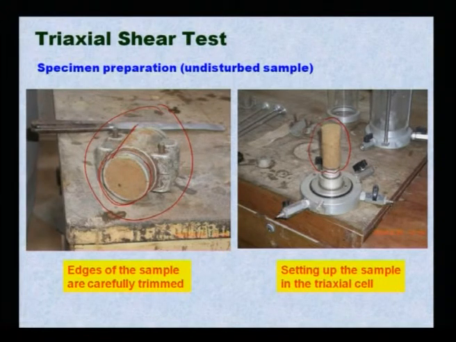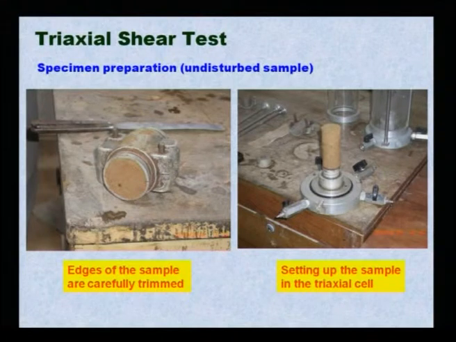Now, after trimming off both the edges, you can open this. This is a split mold. You can split it so that only the sample will come out. Once the sample comes out, this is your triaxial cell or pedestal.